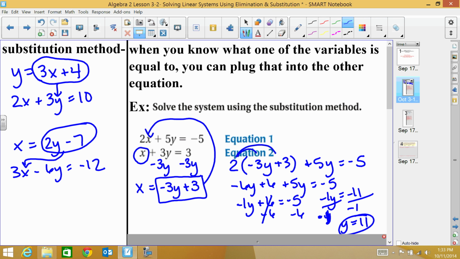Now, am I finished? No, because remember when we graphed systems to find the solution, you have to have something for both variables. The point where the two lines crossed was the solution to the system when we graphed. So I have to have both an x and a y to know the solution. If I know that y equals 11, what can I do with that to figure out x?